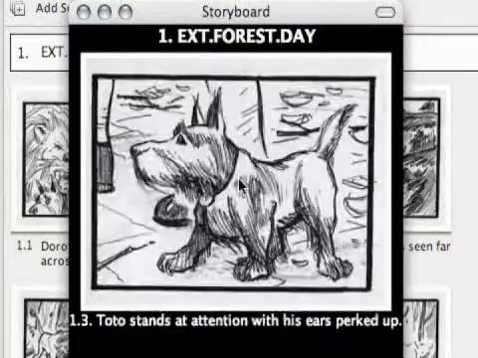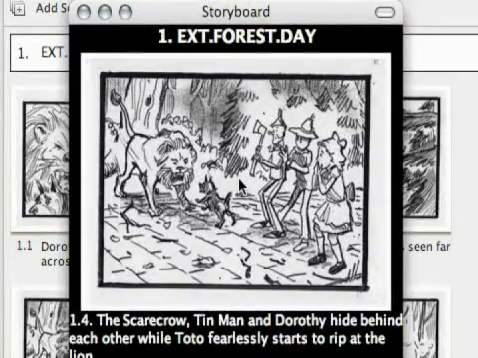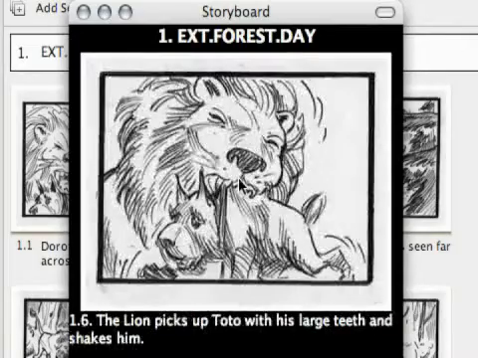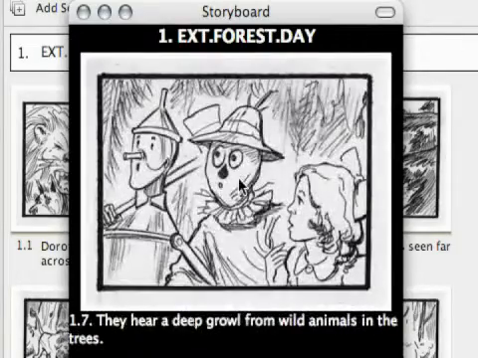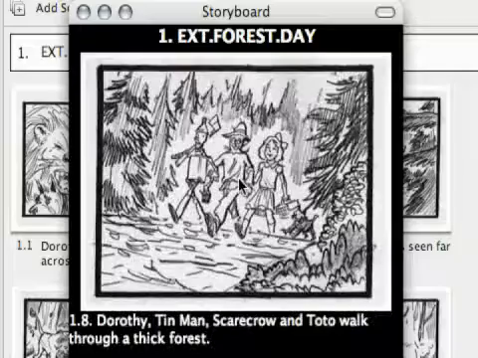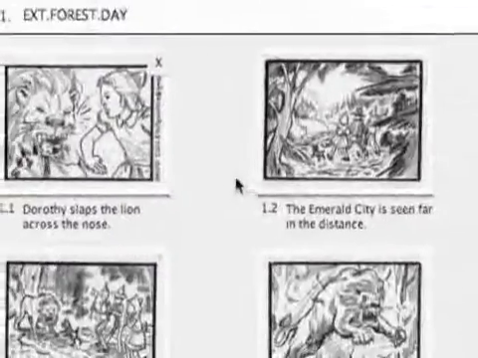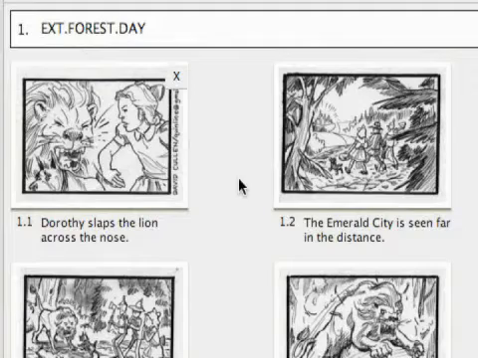And you've got the sequence at the top and the description at the bottom, and then you're changing pictures. So you kind of get a feel for how the movie's going to look before you've even recorded video. So that's the storyboarding feature in Celtx.